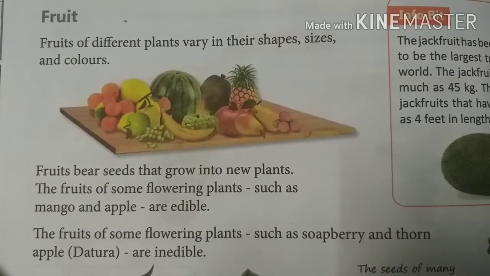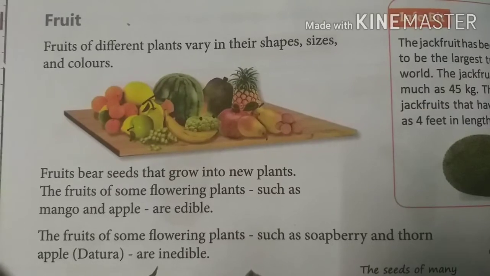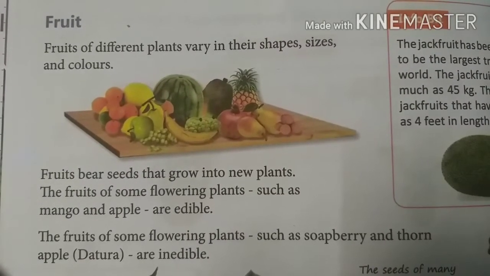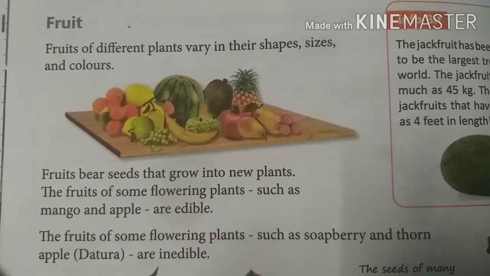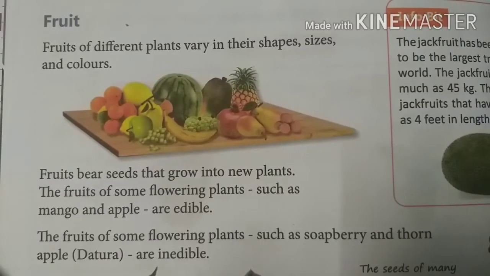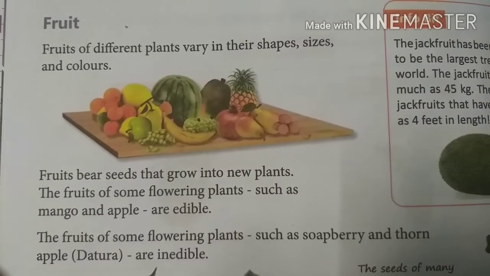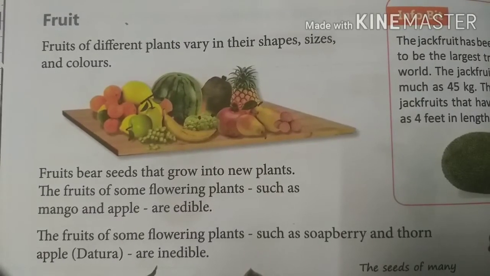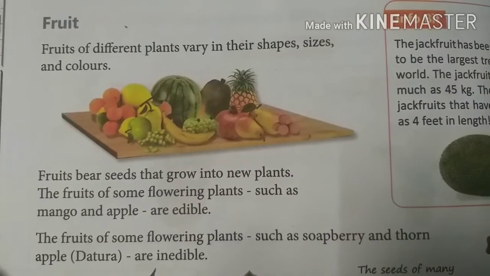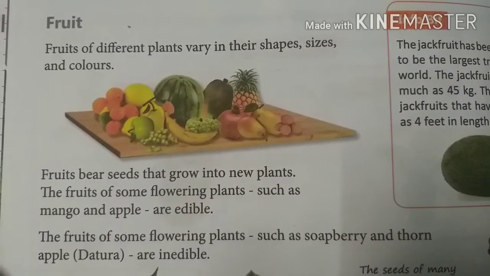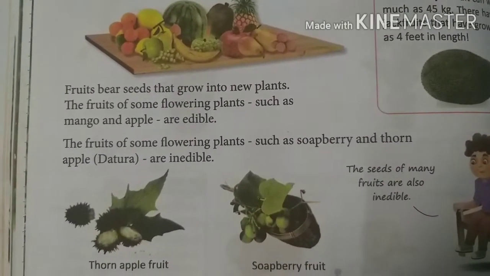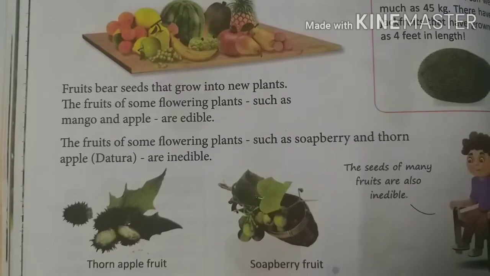So I am explaining this from the starting. Fruits are of different shapes, colors and sizes. And which part of the flower contains seed? Fruits. So fruits are of different types, edible or inedible. Edible such as mango and apple, and inedible such as soapberry and thorn apple, that you cannot eat, and they are called inedible.